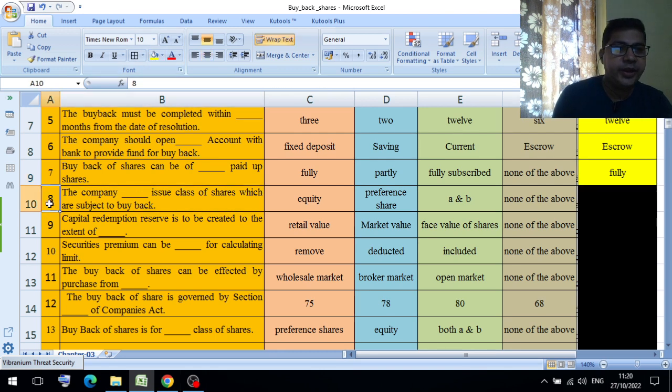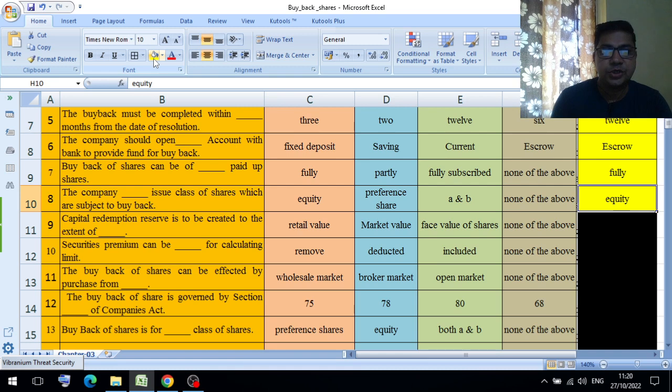Next question number 8. The company dash issue class of shares which are subject to buyback. Option A equity, option B preference share, option C A and B, and option D none of the above. So here buyback is always of equity shares. The company issues equity shares which are subject to buyback.